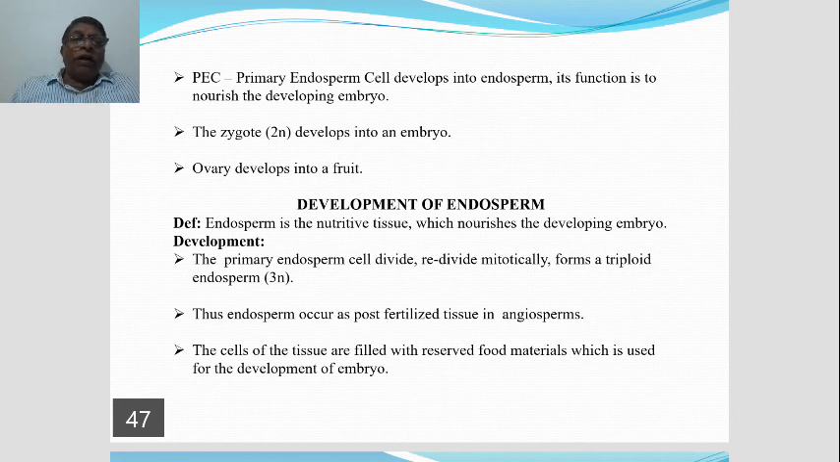In contrast to this, in the case of gymnosperms, the endosperm is formed before fertilization. We call it pre-fertilized tissue. It is one of the major differences between the endosperm of angiosperms and the endosperm of gymnosperms. A notable NEET point.